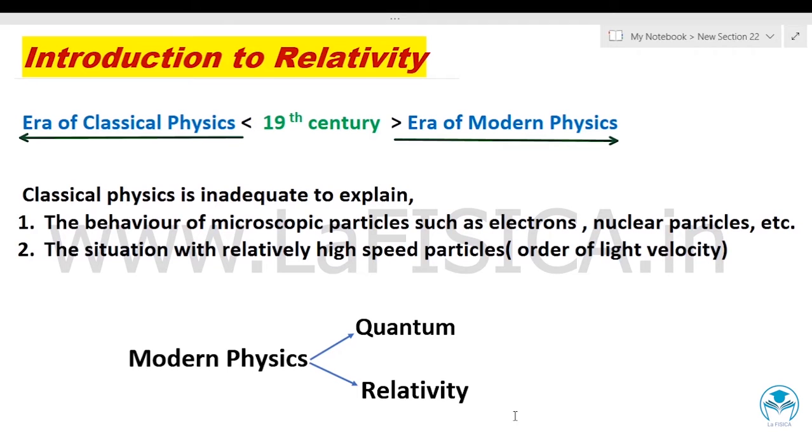Classical physics is inadequate to explain the behavior of particles of microscopic size, such as electrons in atoms or nuclear particles. For such small-scale phenomena of atomic and nuclear physics, a new theory was proposed, which is known as quantum theory. And again, classical mechanics is inadequate in the case of relatively high-speed particles. When we say high-speed particles, we should note that the speed is on the order of the velocity of light. There, we need to replace classical mechanics by the theory of relativity. So we can say that modern physics incorporates the elements of quantum physics and relativity.